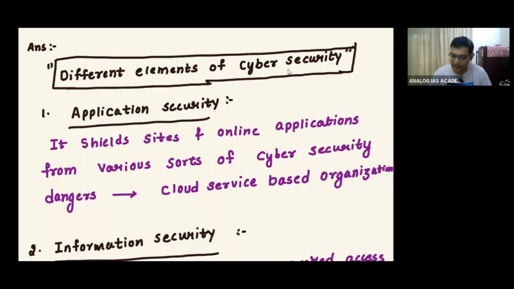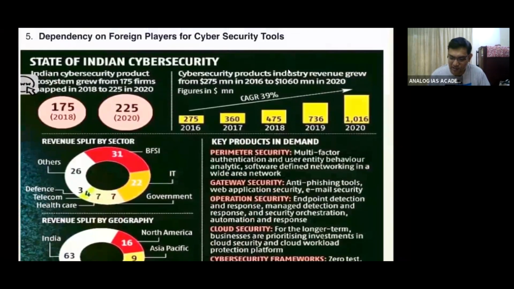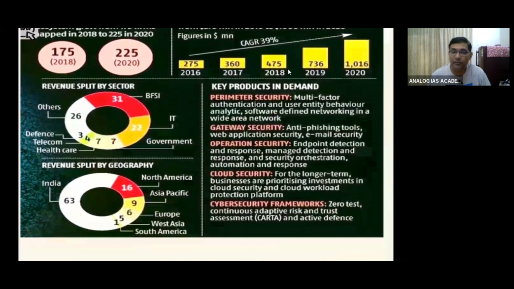Or you can also write like this: the Indian cyber security ecosystem grew from 175 firms in 2018 to over 225, and cyber security products industry revenue grew from $275 million to $1,060 million. But at the same time, the number of cyber security attacks also increased. One organization gave a report that India is the second most vulnerable country to cyber security threats.